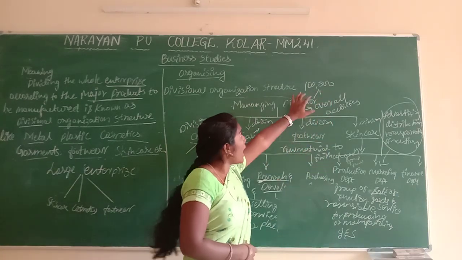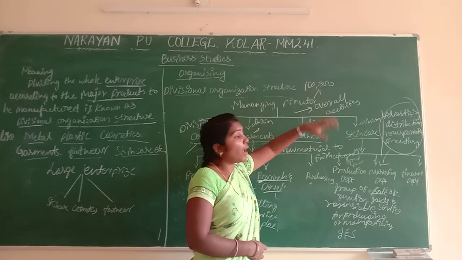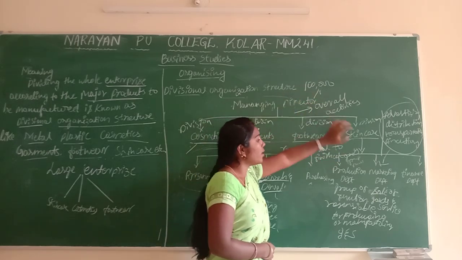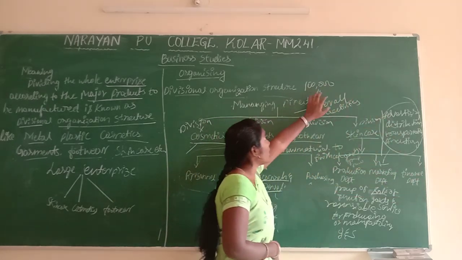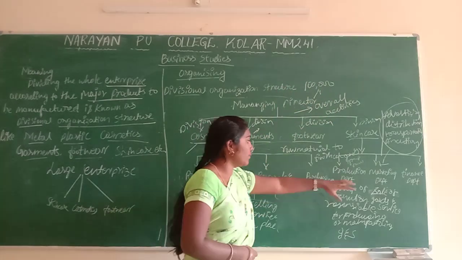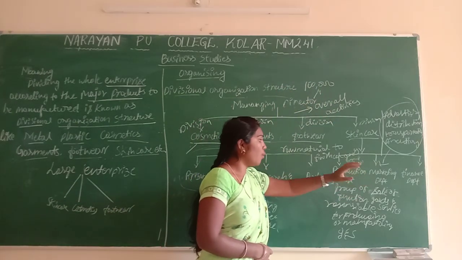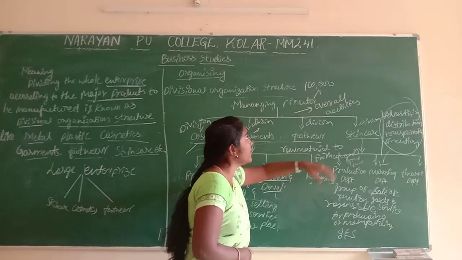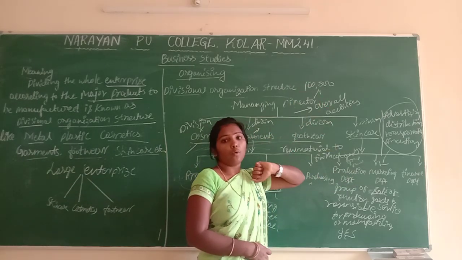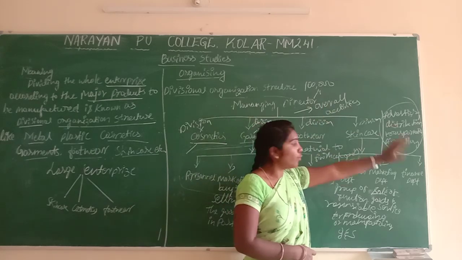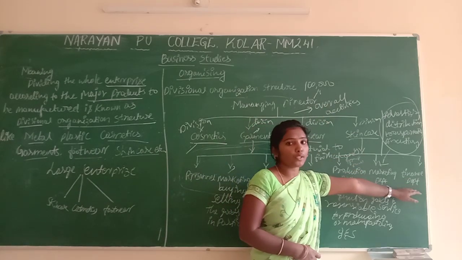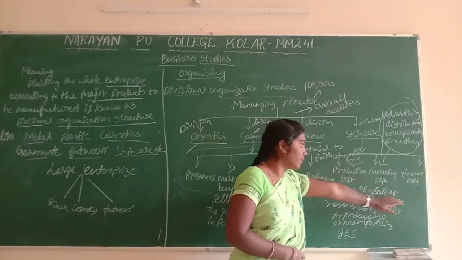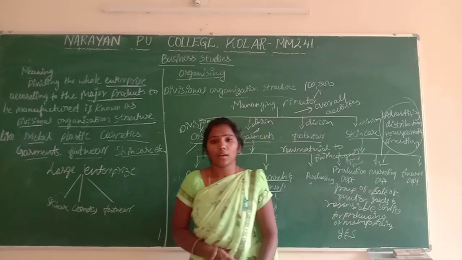Who will plan that in 1 lakh we have to make the distributions? Finance department. In 1 lakh we have to plan everything: marketing, how to market, producing and purchasing. Everything we have to plan within 1 lakh only. That is done by the finance department. Okay, understood? That is called the finance department.